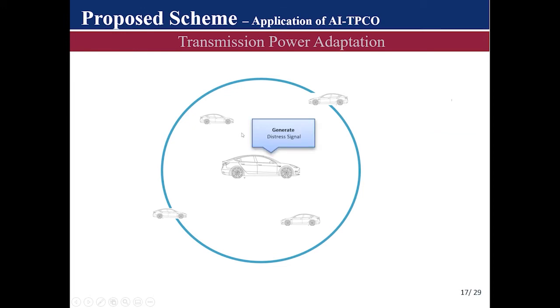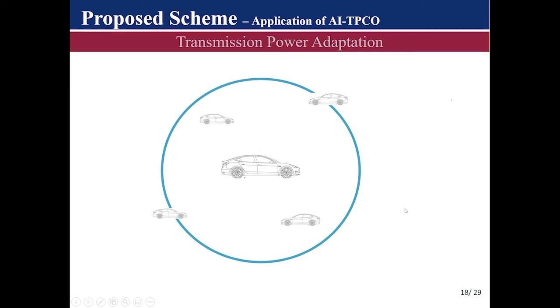And after it has done this, it will go ahead and generate a distress signal. And in this distress signal, the vehicle would piggyback the observed channel state, which in this situation is the restrictive state, and also the number of vehicles within its communication range, which in this example is 1, 2, 3, 4 vehicles within the communication range. And then it will broadcast this distress signal to its neighboring vehicles to prompt them of the current channel state and the number of vehicles that are communicating and contributing to this channel state.